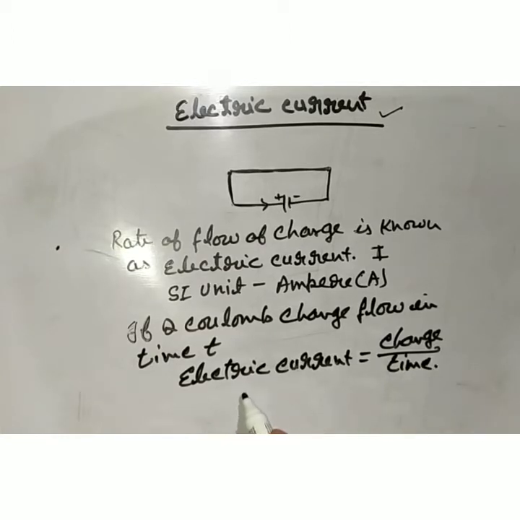Electric current is represented by I, charge is represented by Q, and time is t, so I is equal to Q upon t.